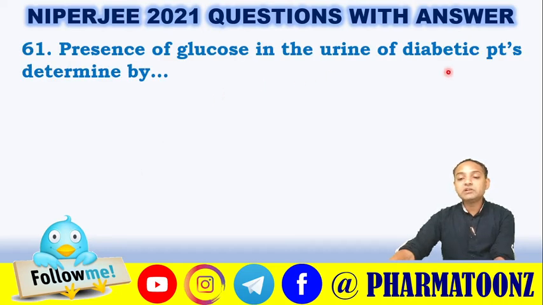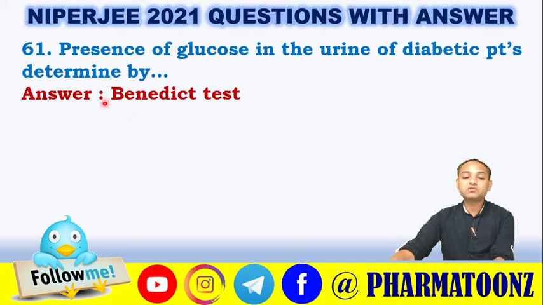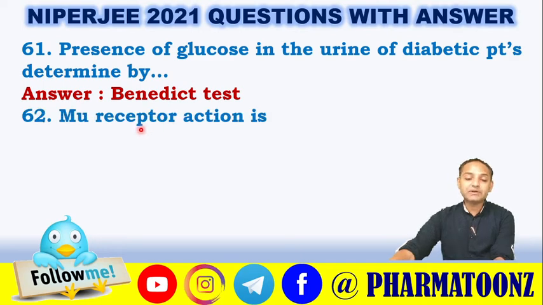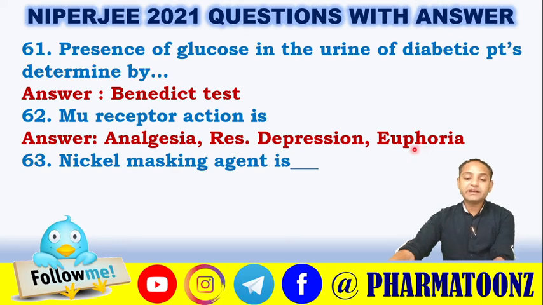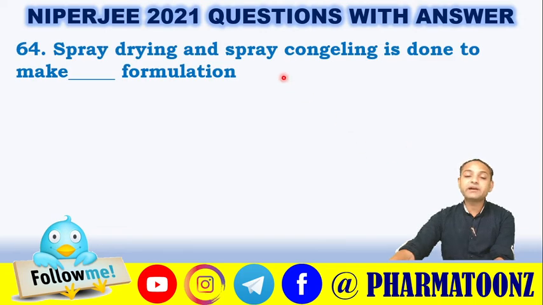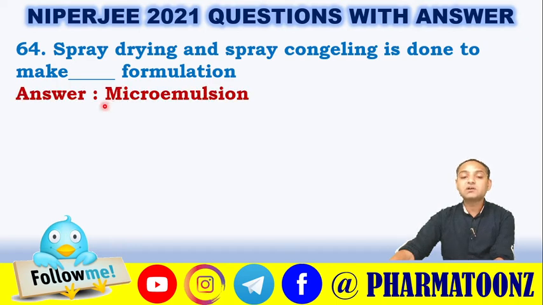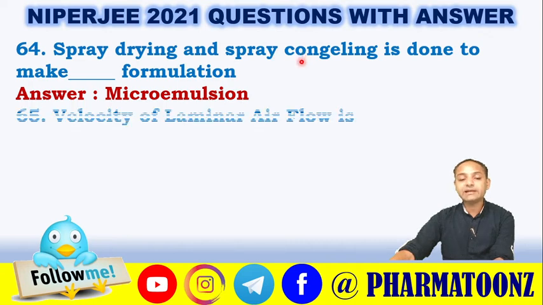Presence of glucose in urine of diabetic patients is determined by, so various tests were given. The correct answer is Benedict test. It is for glucose determination. Mu receptor actions: its actions are analgesia, respiratory depression, as well as euphoria. Nickel masking agent: potassium cyanide is the correct answer. Next, spray drying and spray congealing are done to make the dash formulation. So for microemulsion, we use spray drying as well as the spray congealing technique.